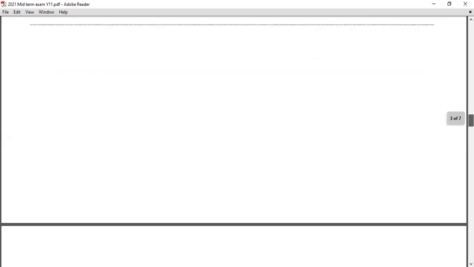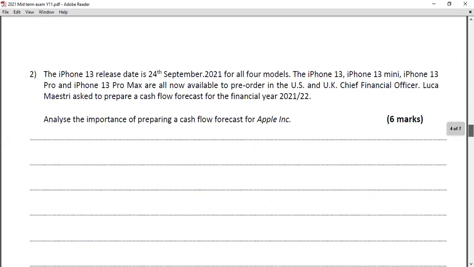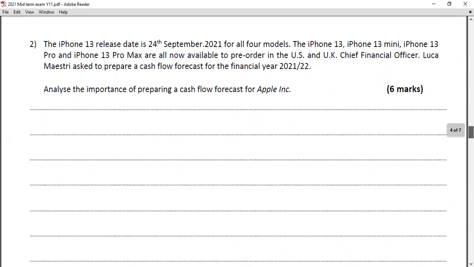Okay, we are going to the second question of this paper. The second question is a 6-marker question. The iPhone 13 release date is the 24th of September 2021. It's today, right? All 4 models, iPhone 13, iPhone 13 mini, iPhone 13 Pro and iPhone 13 Pro Max, are now available to pre-order in the US and UK. The Chief Financial Officer, Luca Maestri, asked to prepare the cash flow forecast for the financial year 2021-2022. Analyze the importance of preparing a cash flow forecast for Apple.